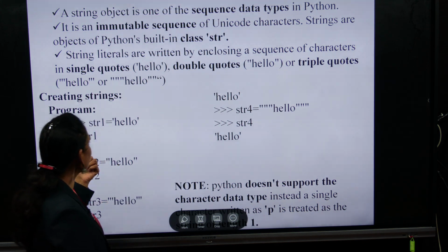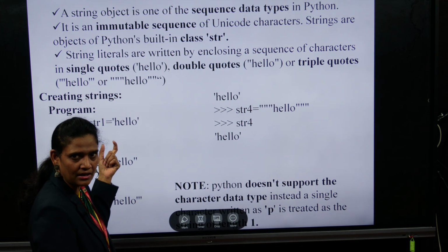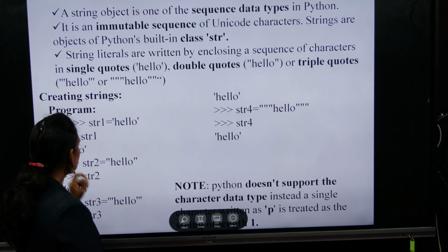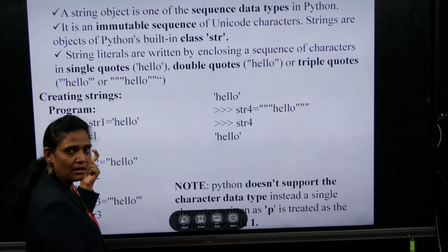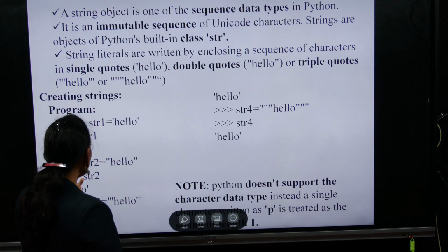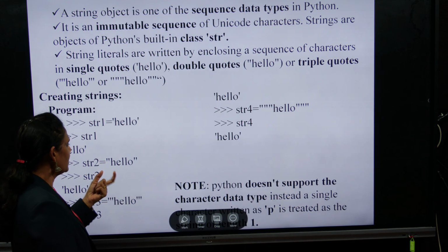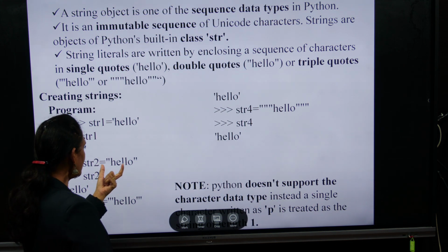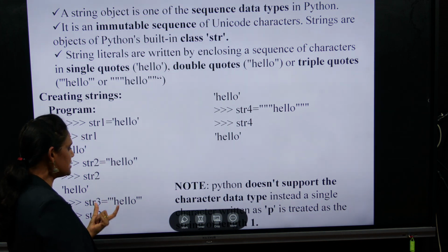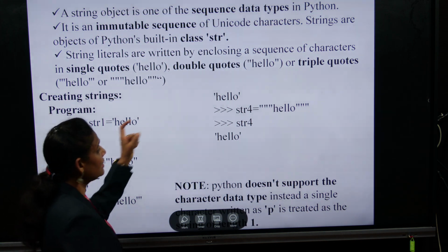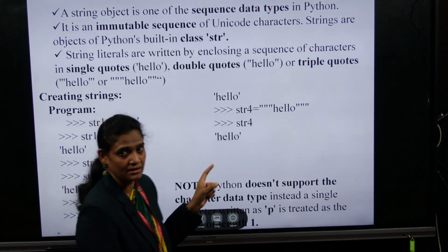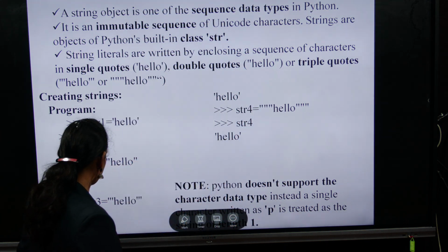In the first example, string1 is a container and we take the value hello. The hello will be stored in string1, and if you want to print it, just print the variable. For the second one, string2, we take a single quotation, which is accepted in Python, and a double quotation, and for the third one, triple quotation. For the next example we take triple single quotation.